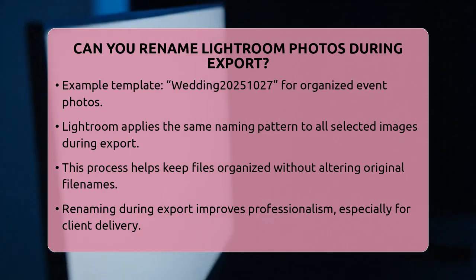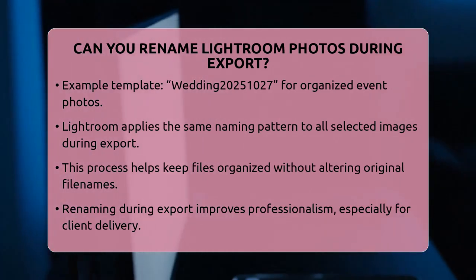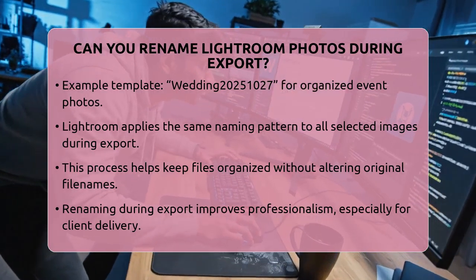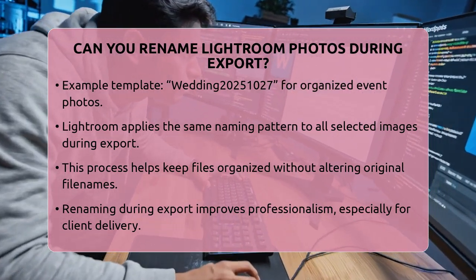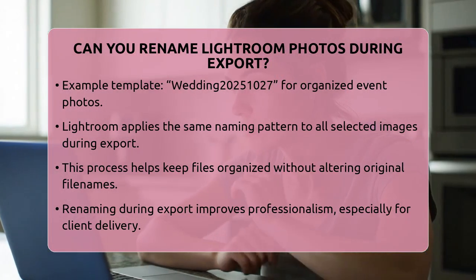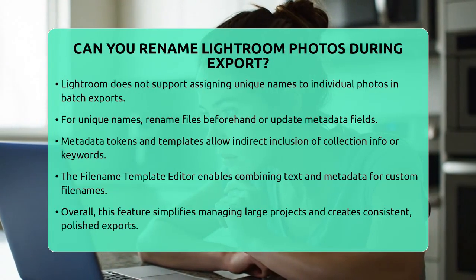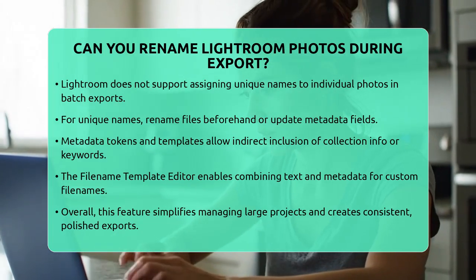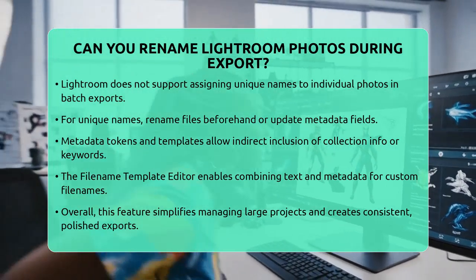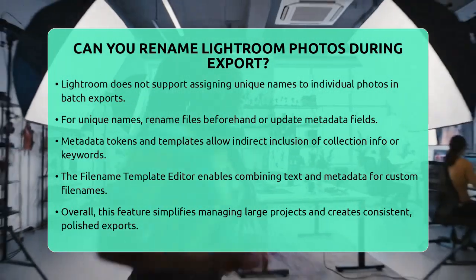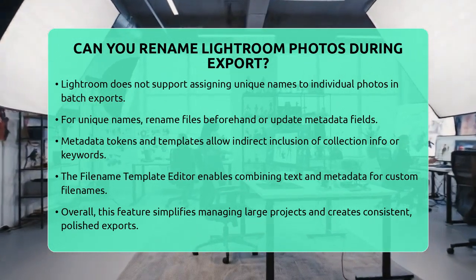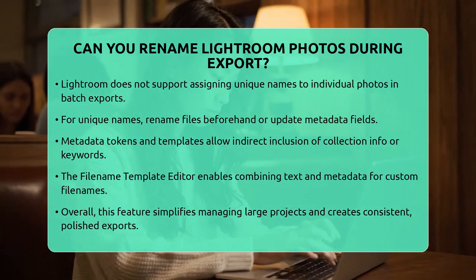While Lightroom does not let you directly use the collection name in the file name, you can include other metadata like keywords or custom text in your templates. This way, you can reflect grouping or client information indirectly. For more advanced workflows, some users manually update metadata fields to match their needs and then reference those in the file name pattern. Metadata tokens are placeholders that automatically insert information from your photos into the file name.